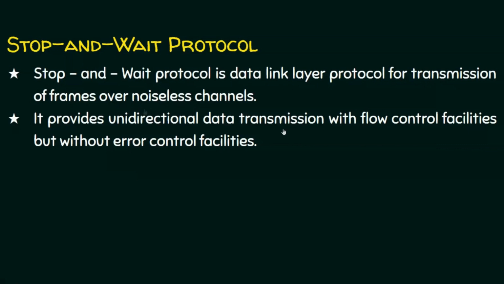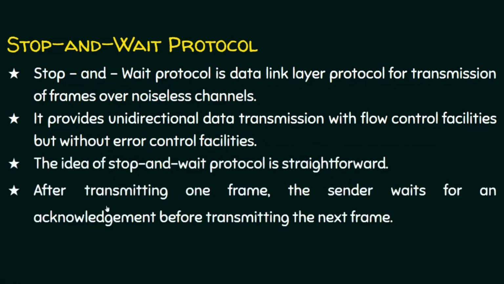A unidirectional data transmission means either sending or receiving will take place at a time. Both sending and receiving will not happen at the same time. That is why the stop and wait protocol is referred to as a unidirectional data transmission flow control protocol.